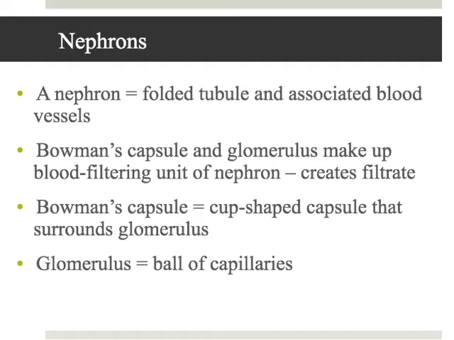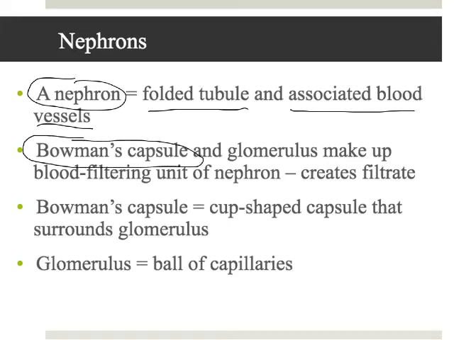Okay, so let's talk about the nephron a little bit. Remember, the nephron is those sections that filter the blood. Okay, so the nephron, each nephron is a folded tube, a folded tubule, and it's all the blood vessels associated with it. Okay, so when we look at the picture of the nephron, we saw that Bowman's capsule was the first part of the nephron, and it wrapped around the glomerulus. And remember, the glomerulus is the capillaries, or the blood vessels that carry the blood to the kidney.